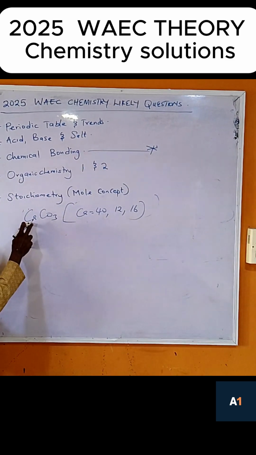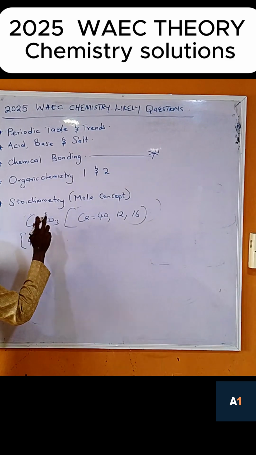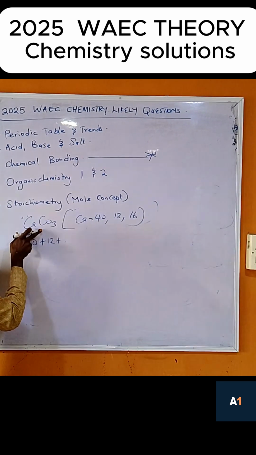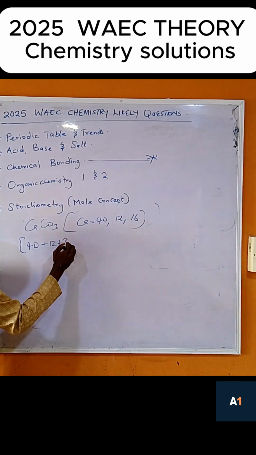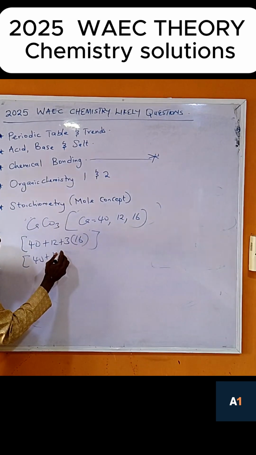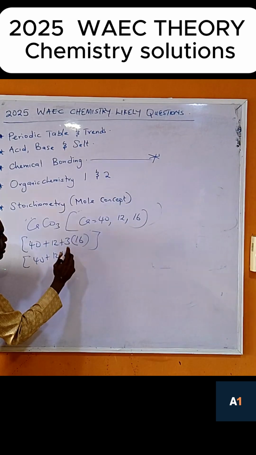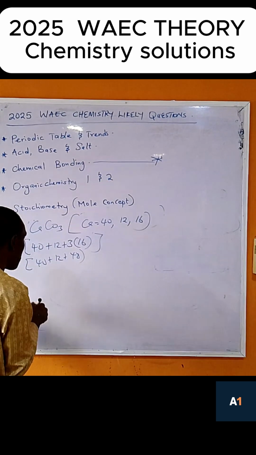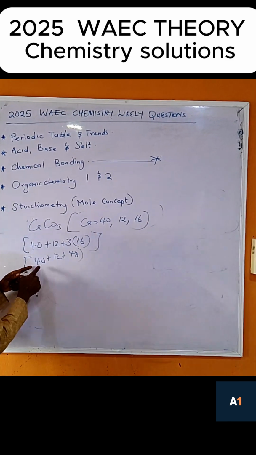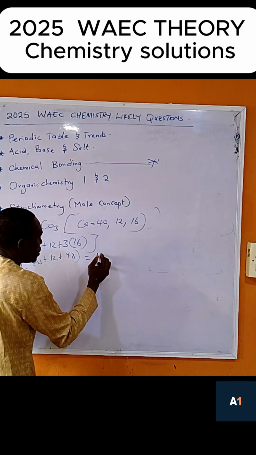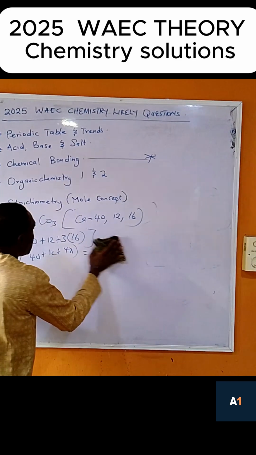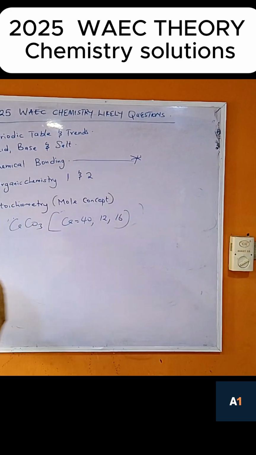You open the bracket. The cation is 40, you write 40. Then carbon is 12, yes, plus 12. Then oxygen is 16. This 3 here is 3 times 16. So you open the bracket. Then 40 plus 12 plus 16 times 3, we have 48. So add everything together. 50, 60. Then 60 plus 40 will give you 100. It's 100.